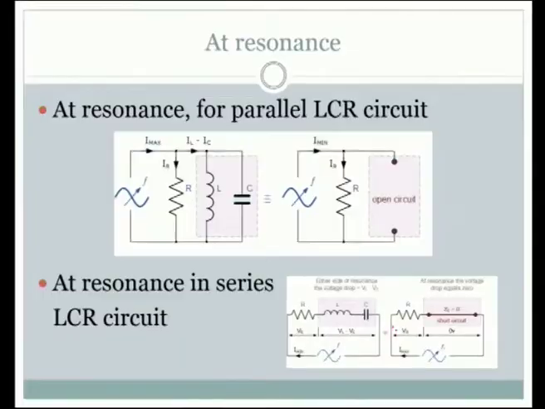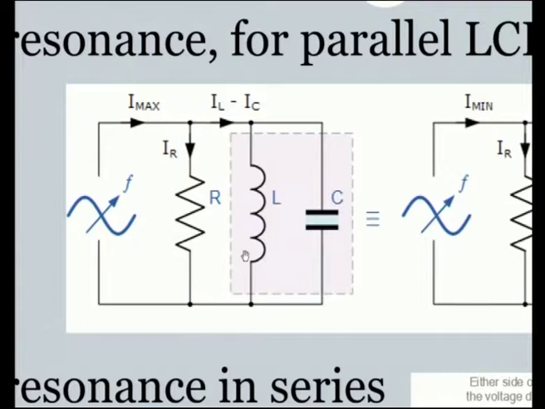Now, we will have a comparison between the parallel resonance and series resonance. What is happening at resonance in the circuit? Have a look at this. See, at resonance for a parallel LCR circuit, we have this regular circuit, the inductive and capacitive components are here.